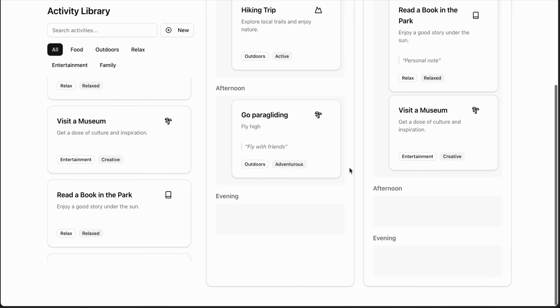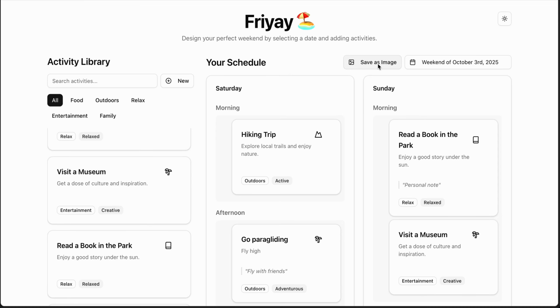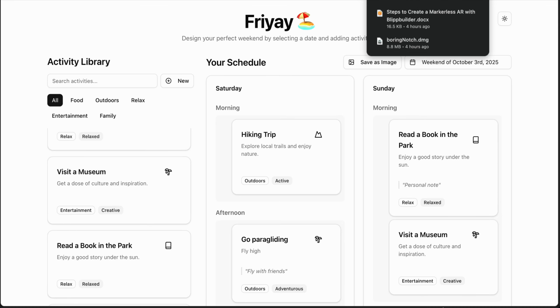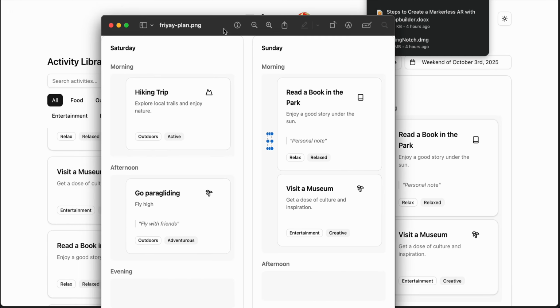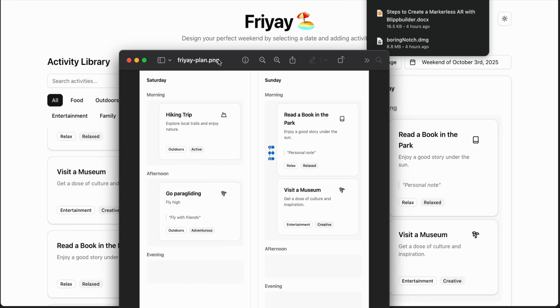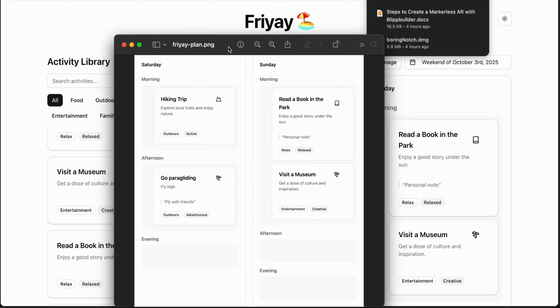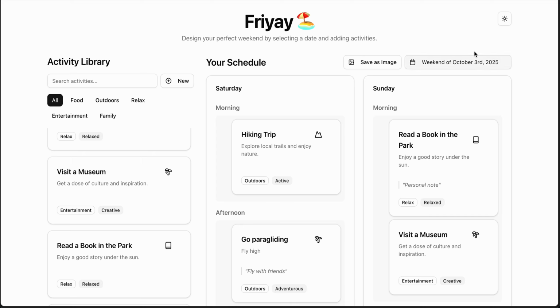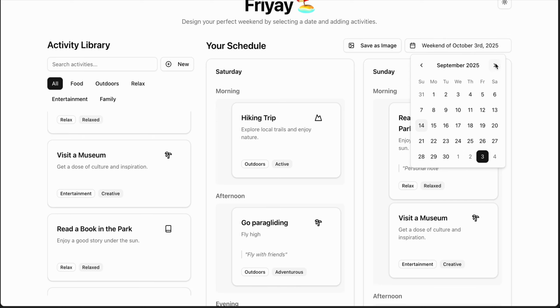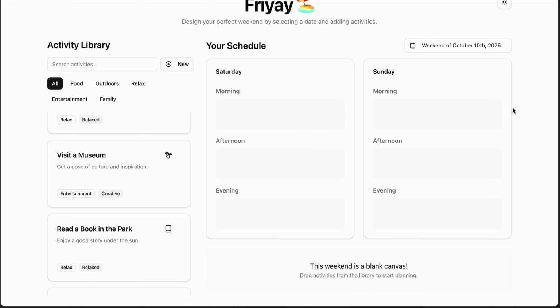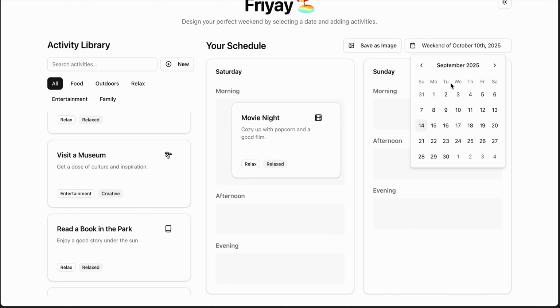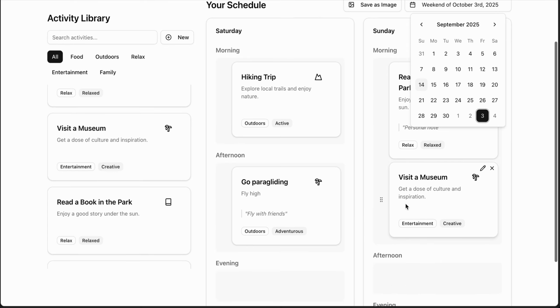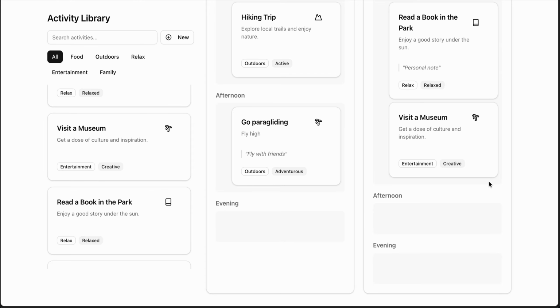And after my perfect schedule is done, I can just save this as an image, and as you can see, I have the perfect image of my schedule. Right now, this was just one weekend, but if you want, you can go down to a different week, and as you can see, I have a blank canvas here. Maybe I can add a new activity here, and when I go to the previous week, all my activities still remain persistent here.